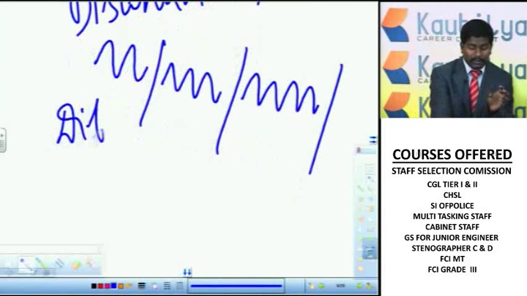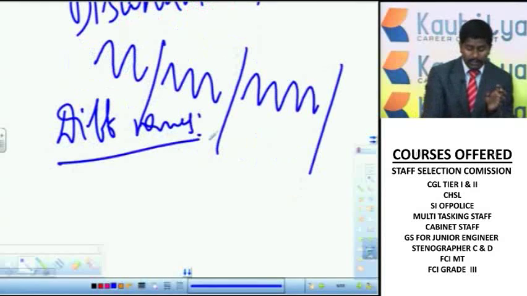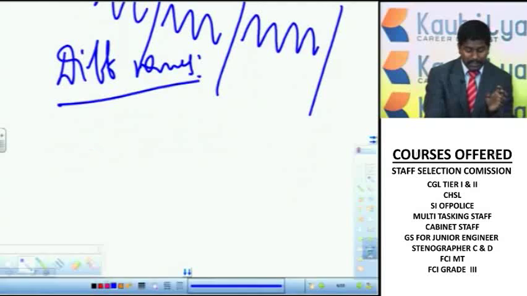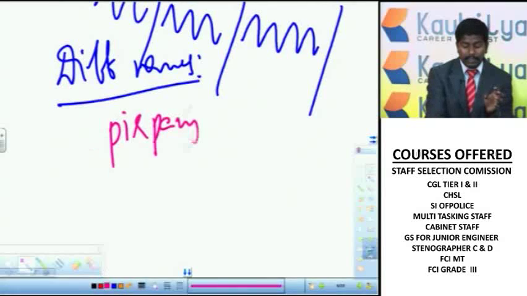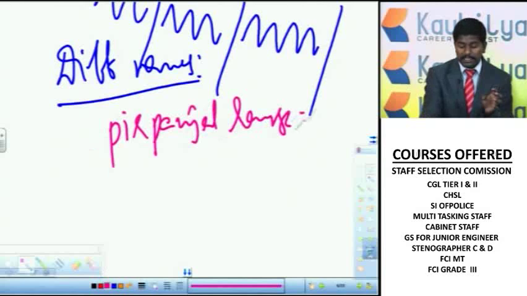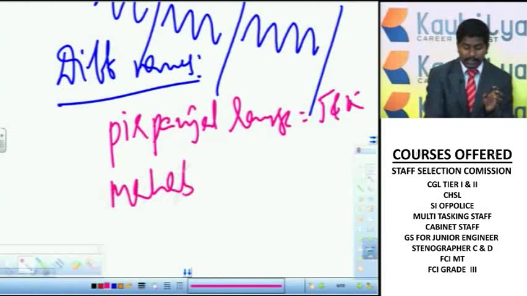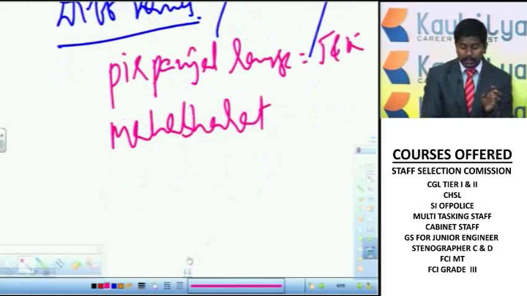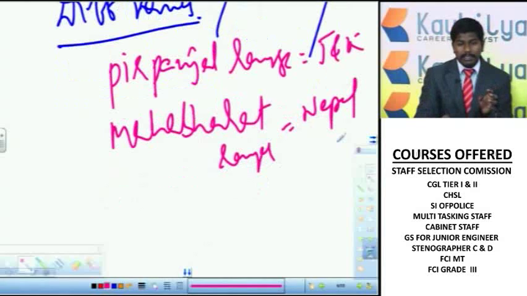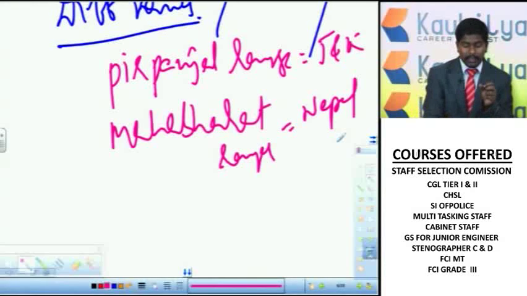The different names of the Himachal are the Pirpanjal range in Jammu and Kashmir, and the Mahabharat ranges in Nepal. So these are called Pirpanjal ranges in Jammu and Kashmir, Mahabharat ranges in Nepal, and these are called Mussoorie ranges.